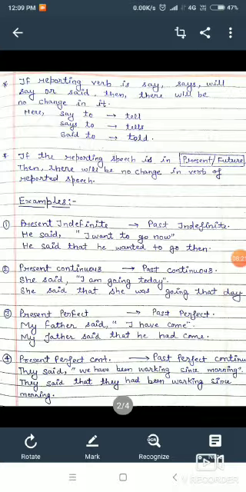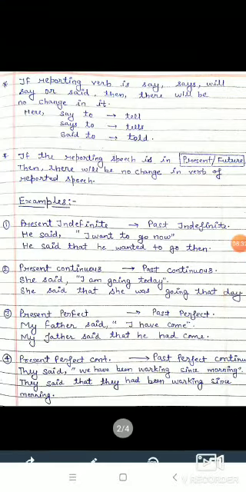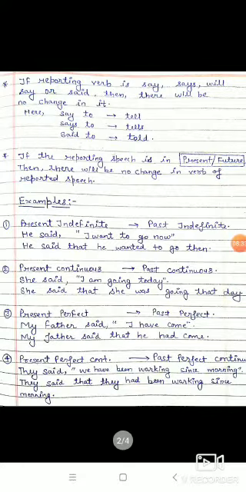Then come to the next, present perfect continuous tense. It changes to past perfect continuous tense. Here an example is given. They said, "We have been walking since morning." Here the reported speech is, "We have been walking since morning." So what will be the answer?